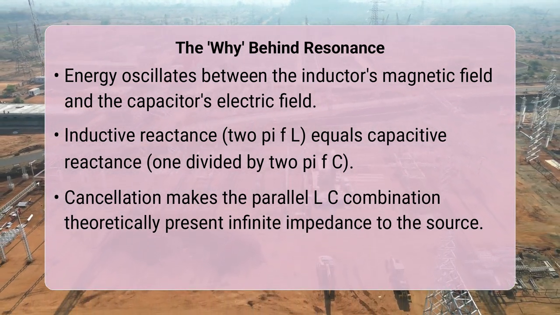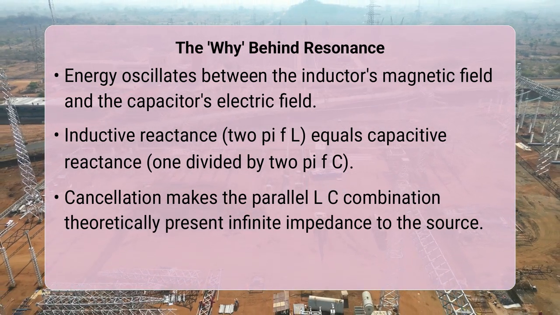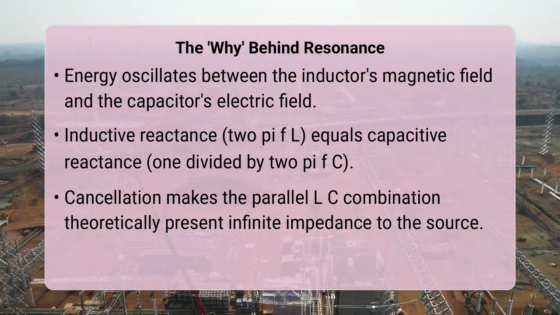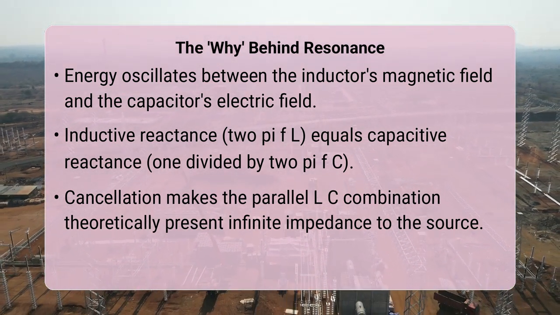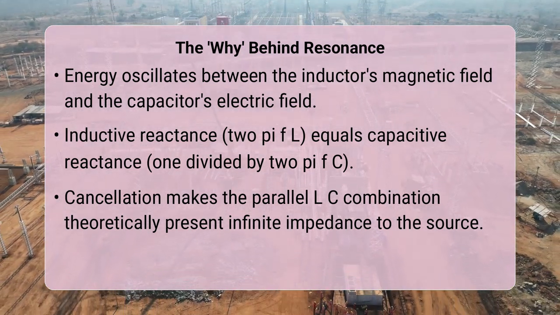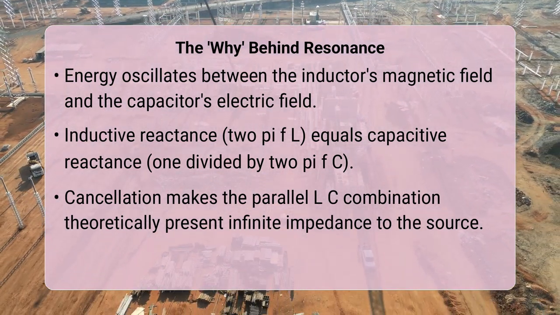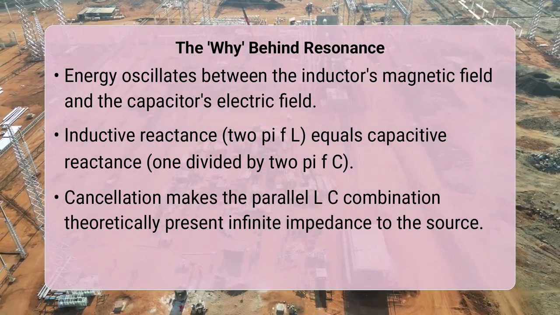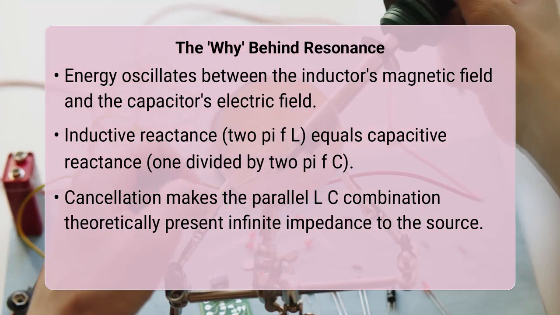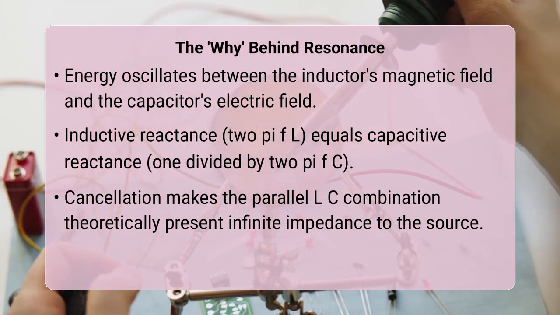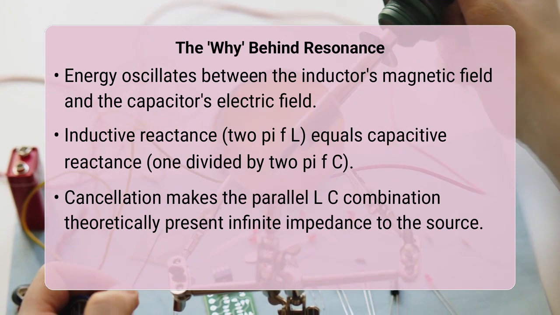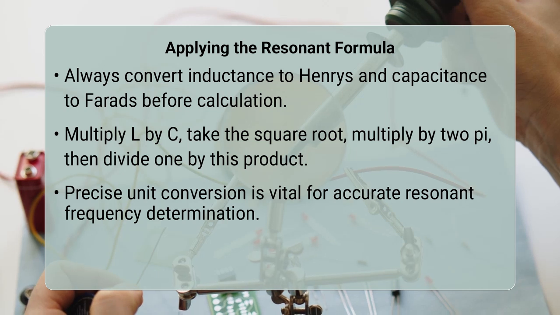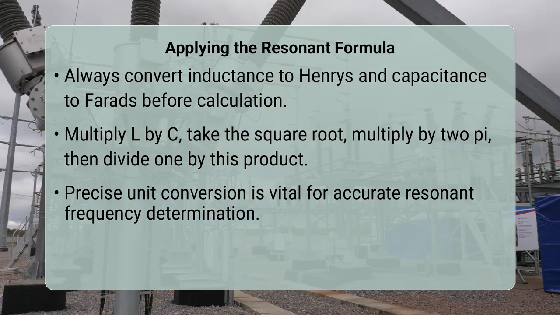At resonance, the energy oscillates between the magnetic field of the inductor and the electric field of the capacitor. The inductive reactance, which is 2 pi FL, exactly equals the capacitive reactance, which is 1 divided by 2 pi FC. When these two reactances are equal in magnitude but opposite in phase, they effectively cancel each other out from the perspective of the power source. This cancellation results in the total impedance of the parallel LC combination becoming theoretically infinite for an ideal circuit.